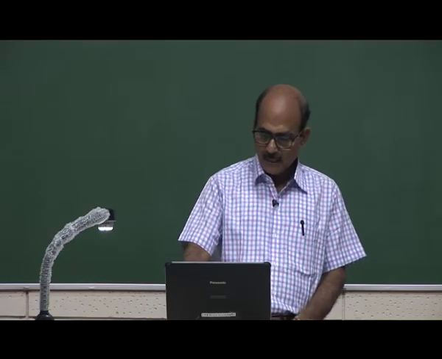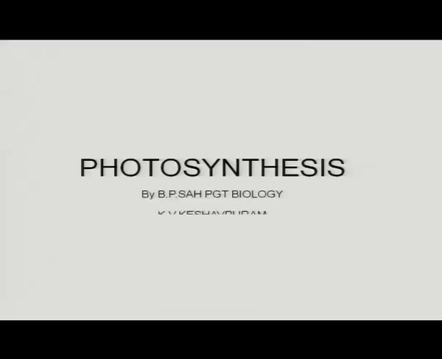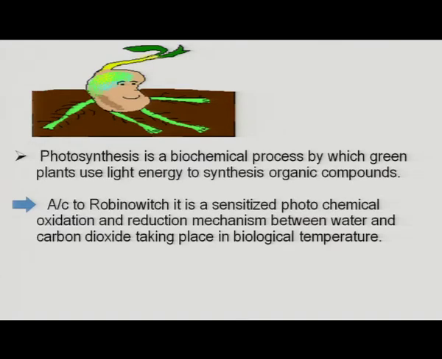There are many definitions of photosynthesis. Some important ones are: photosynthesis is a biochemical process by which green plants use radiant energy and convert it into chemical energy in the form of organic compounds.